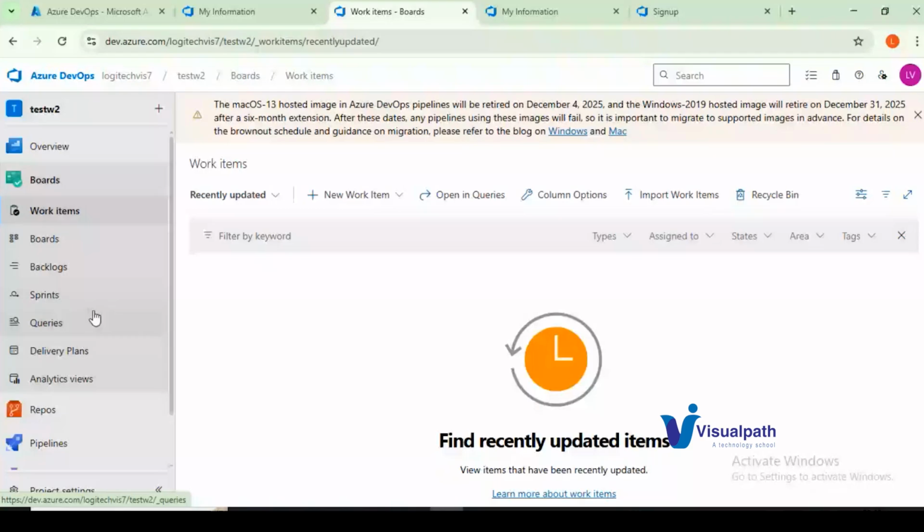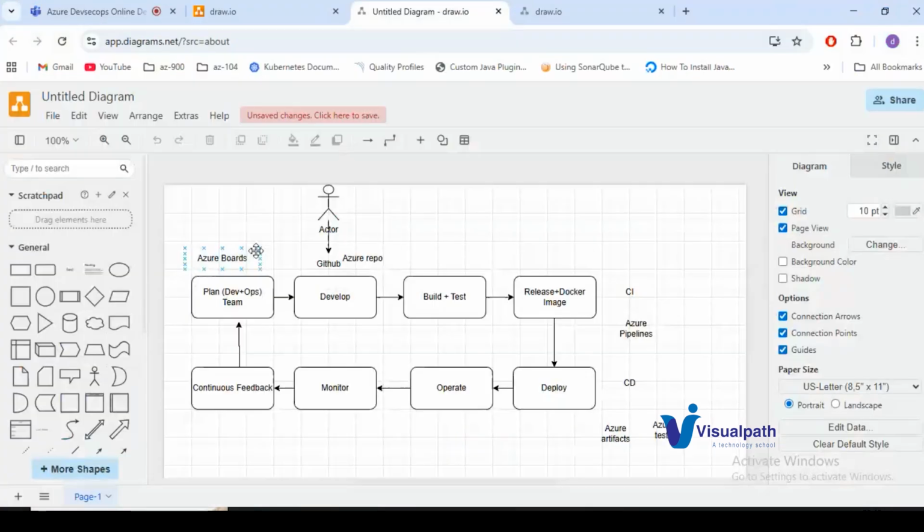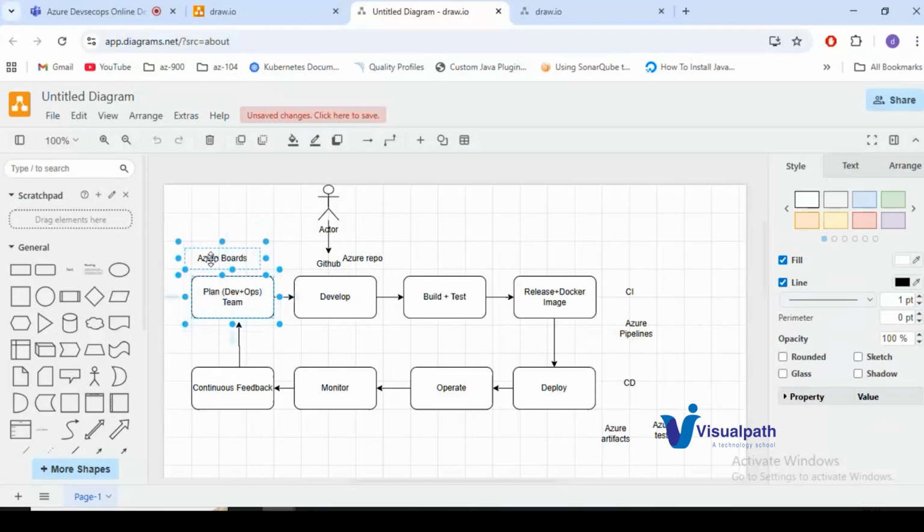Boards will offer sprints, backlogs, boards. All this we also know how to create. Like in Jira, they'll use Jira to track our work progress and all these things, right? On a sprint basis or a quarterly basis. Similarly, you can achieve the same thing with the help of Azure Boards. Azure Boards also gives you the feasibility to create work items and assign them to users, and they will work on them. Then track the progress with the help of boards. So all the planning will be done with the help of Azure Boards here, right?